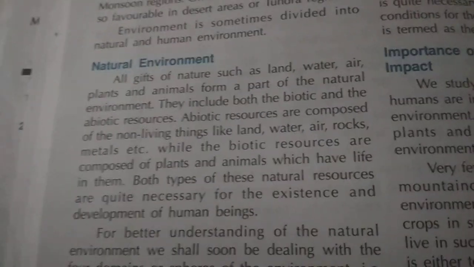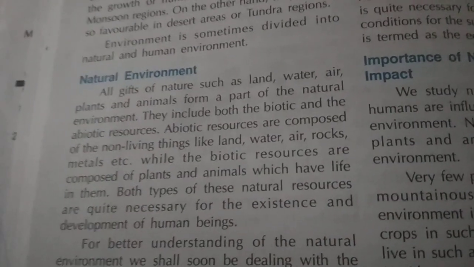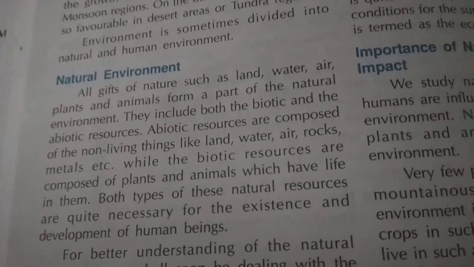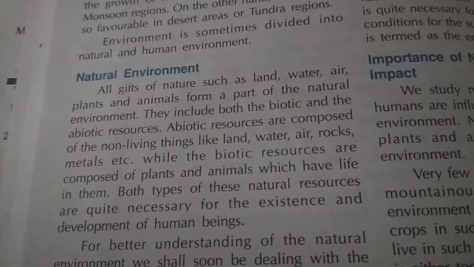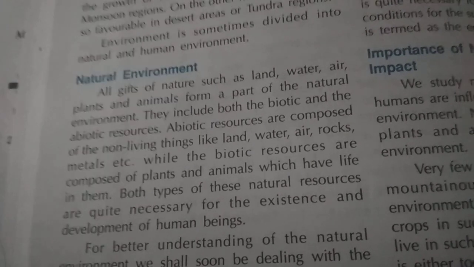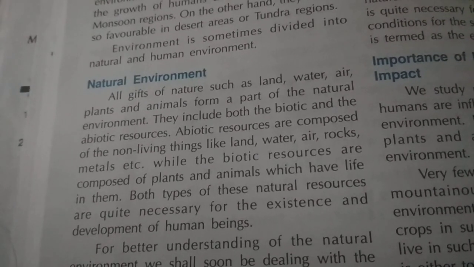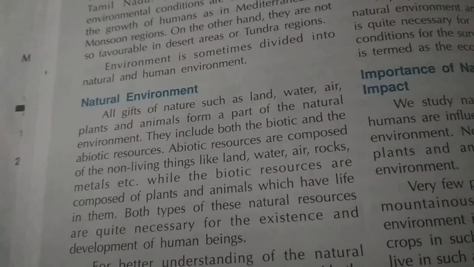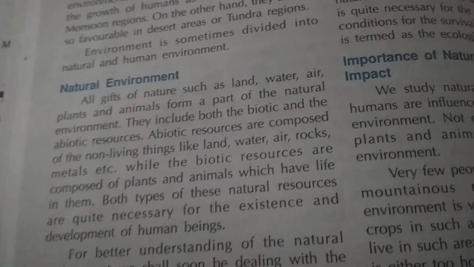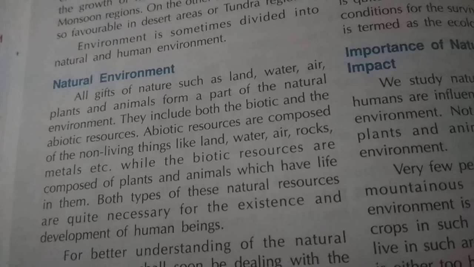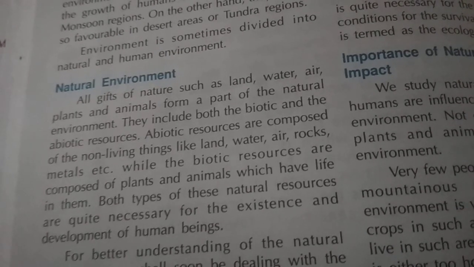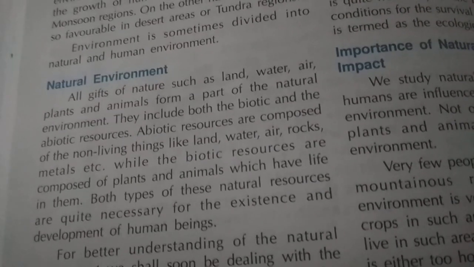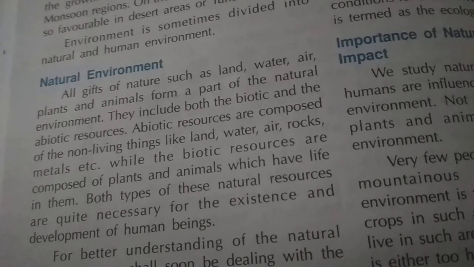Now see one more time about natural environment. Environment means the surroundings or conditions in which a person or plant or thing can live and develop their characteristics. The environment can be divided into two types: natural environment and human environment.